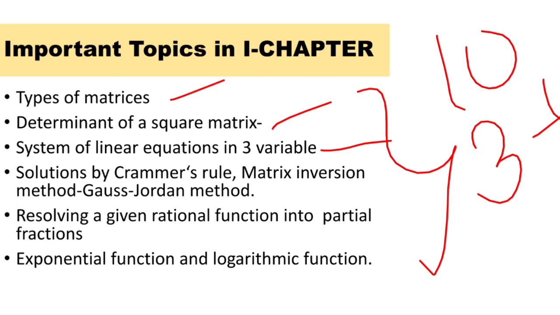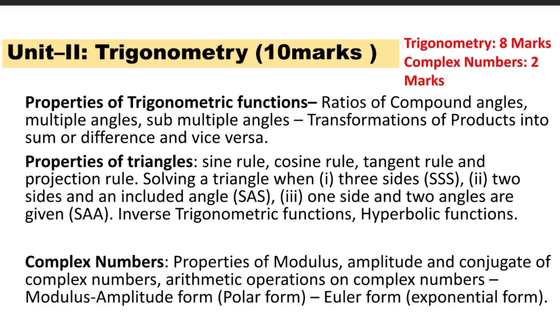This chapter is most important because maximum scoring can be done from this chapter. This chapter consists of around 7 to 8 marks of weightage. Now we learn about the second chapter called trigonometry. The weightage of this chapter is around 10 marks.